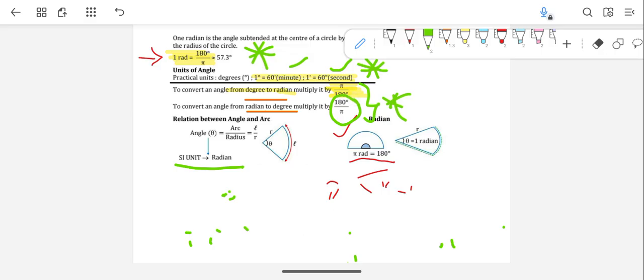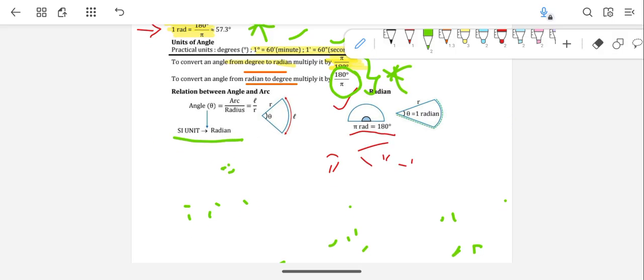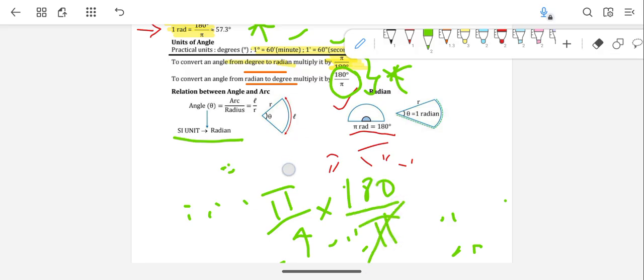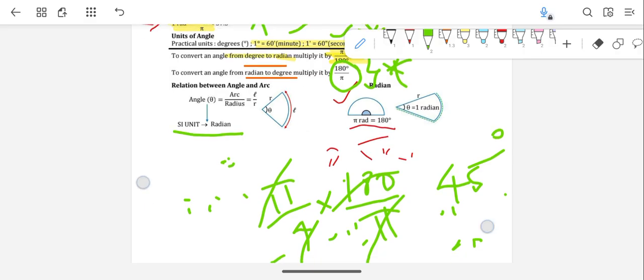This is a simple thing, I hope you understand. Take the same example, pi by 4 given in radians. To convert it into degrees, multiply it by 180 by pi. Pi gets cancelled, 4 and 180 get cancelled, and 45 remains, since 4 times 45 is 180. So you get 45 degrees again, the same thing. This is how you need to do this conversion.